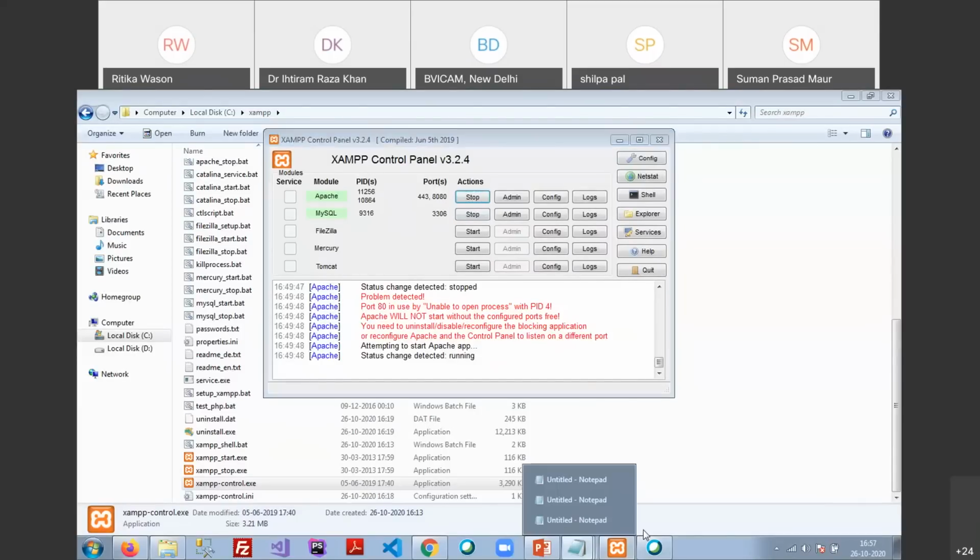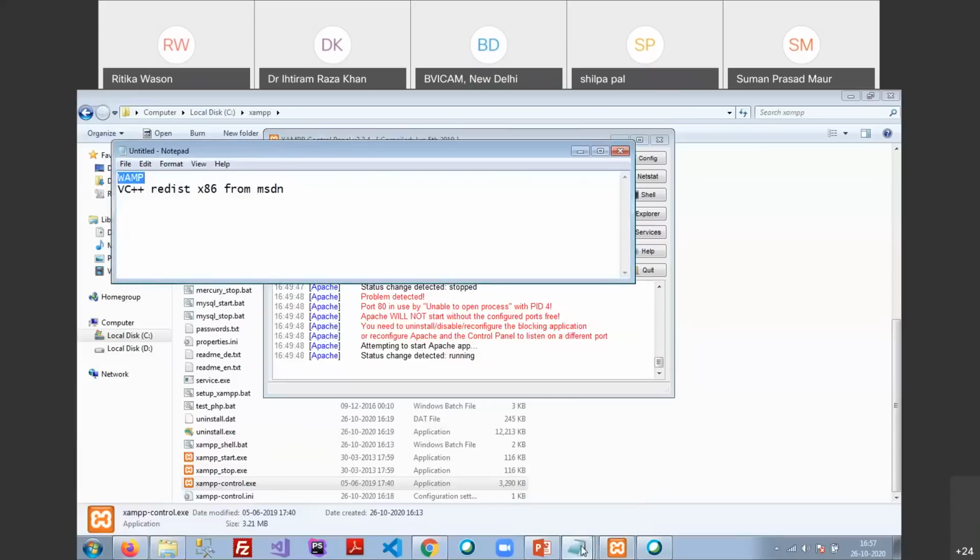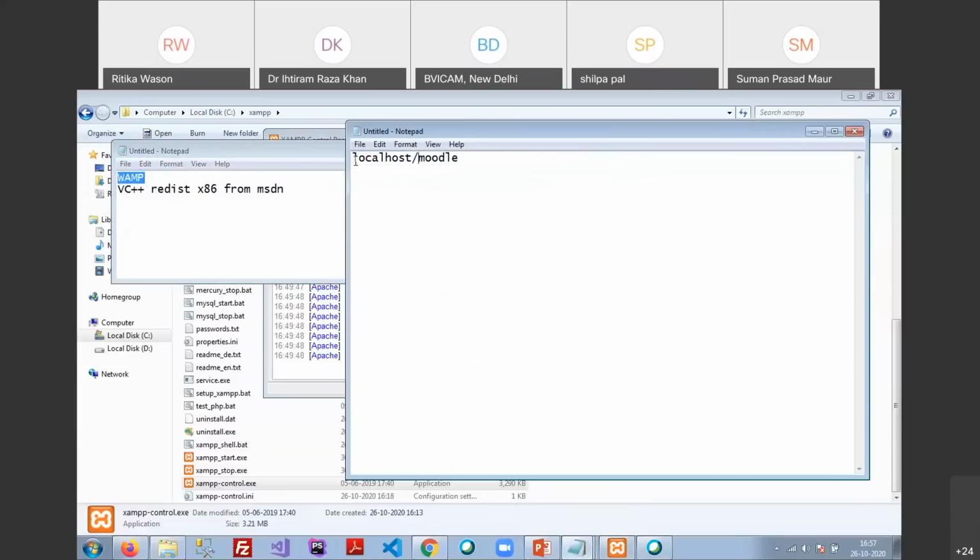Okay, I have started that. Now just type this one. Now open the browser and type this address, localhost/Moodle. Where, sir? Ma'am, in the browser, in Chrome or in Firefox Mozilla.